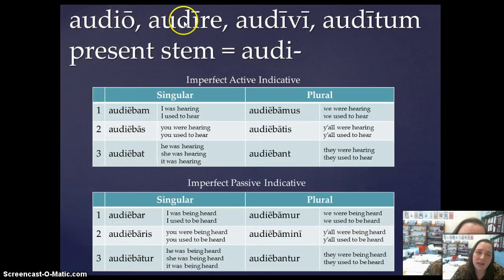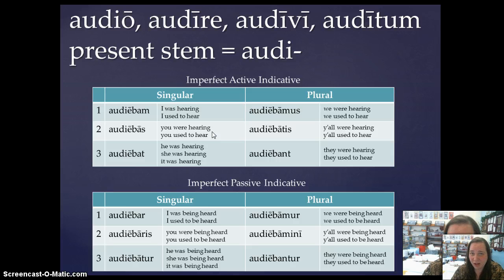And here we have audio, audire, audivi, auditum, to hear. When we take the RE off the second principal part to get our present stem, like you do with the fourth conjugation, our present stem is audi, and then you have to add that E between the audi and the bam, bas, bat, bamus, batis, bant, and then that gives us audiebam, audiebas, audiebat, audiebamus, audiebatis, audiebant. So I was hearing, or I used to hear, you were hearing, you used to hear, so on and so forth.